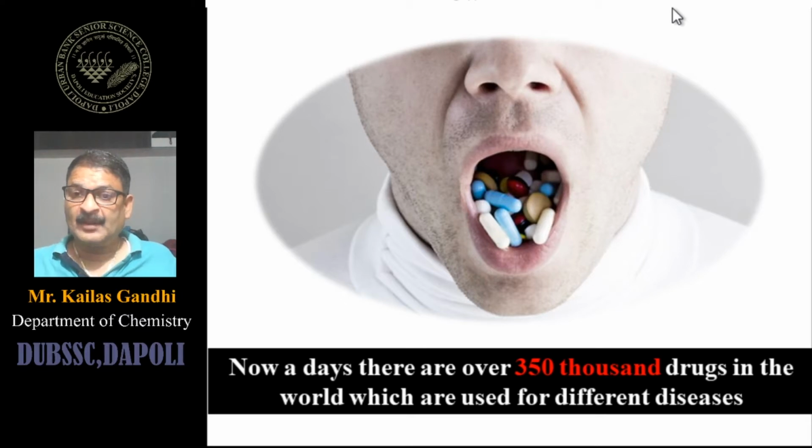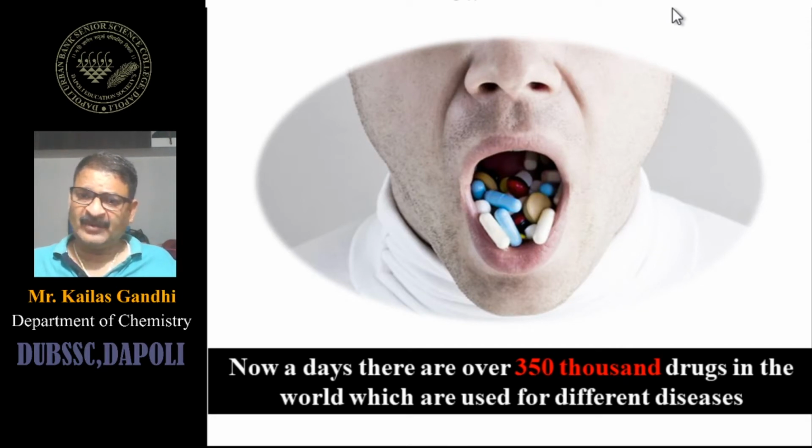It means people are in search of better drugs, but this is one side of the drug. The other side of the drug is somewhat complicated.